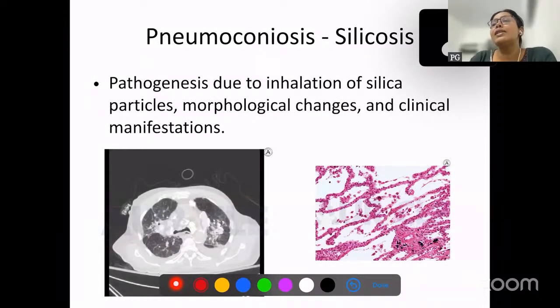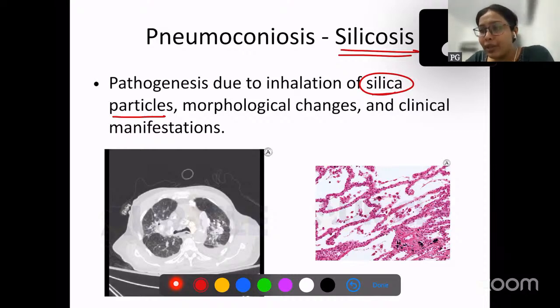Okay. So this is one pneumoconiosis which we are going to discuss. This is silicosis, and this has been asked. Of course, as the name indicates, the pathogenesis is due to inhalation of silica dust particles. Morphological changes: you can see here there are a few particles. This black thing, is this silica?